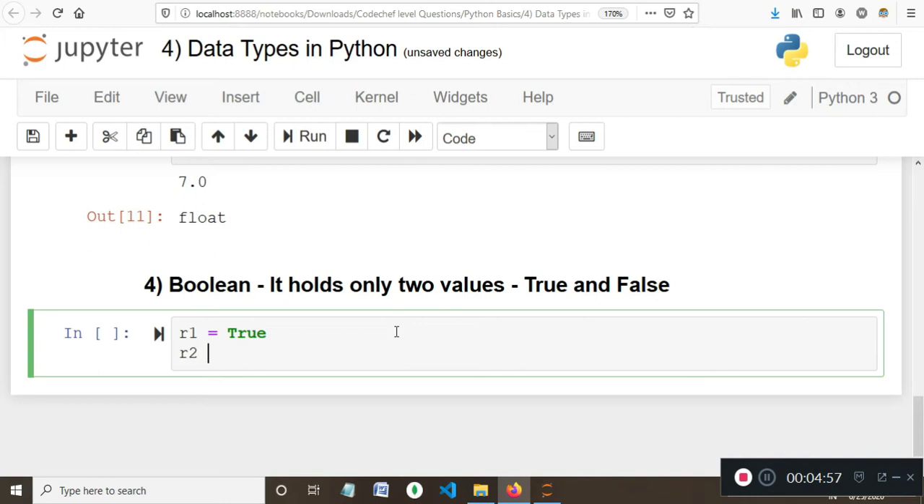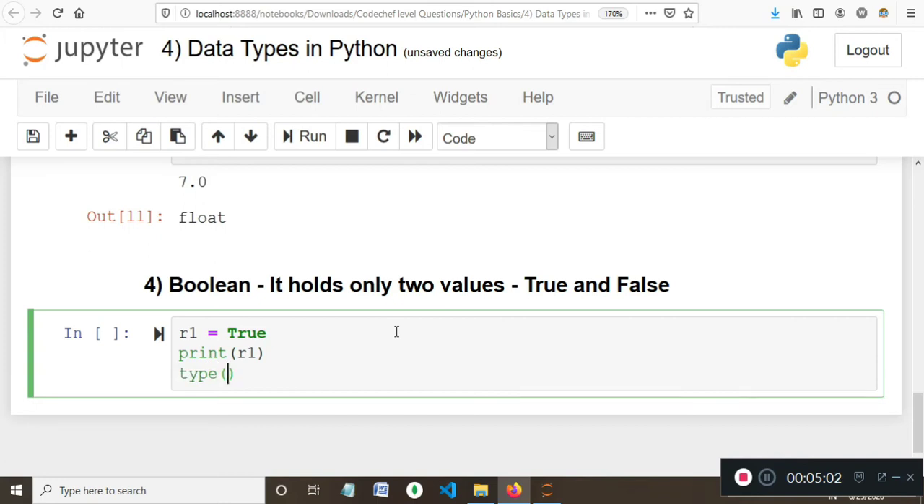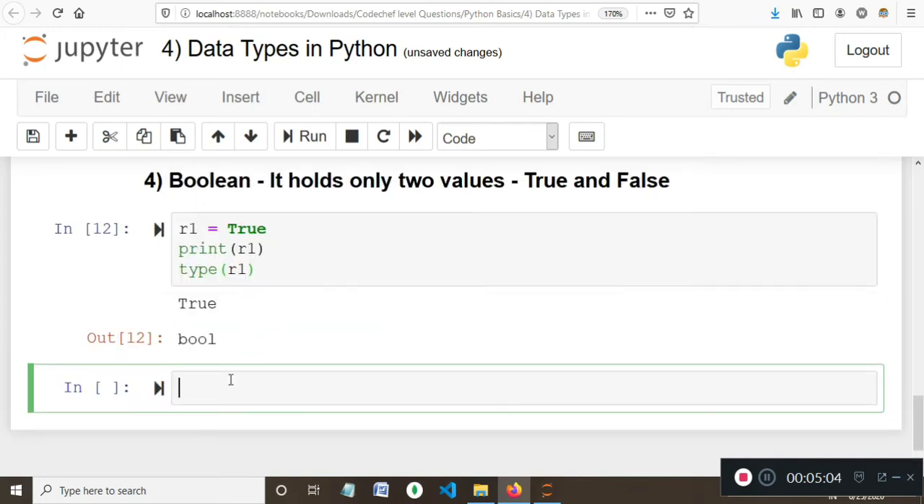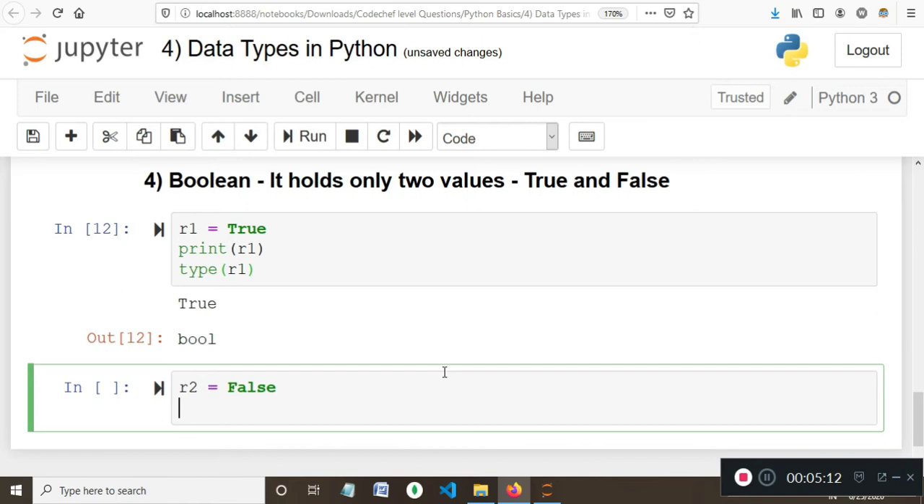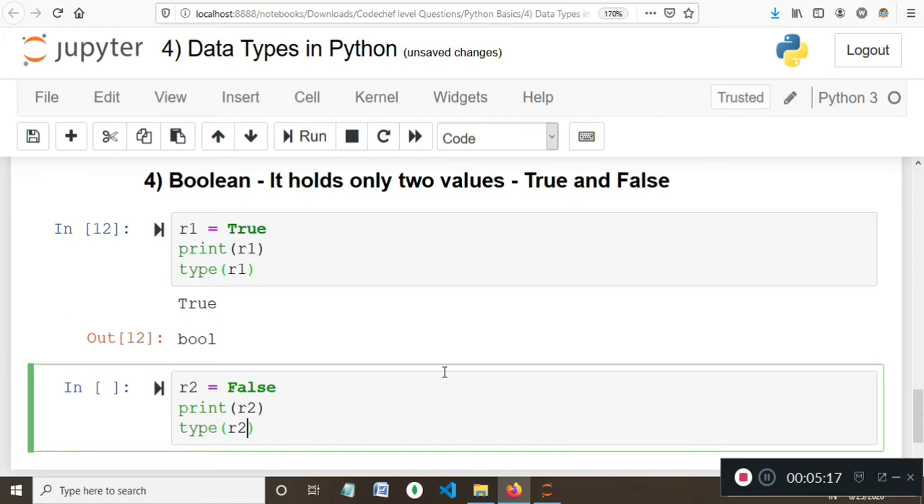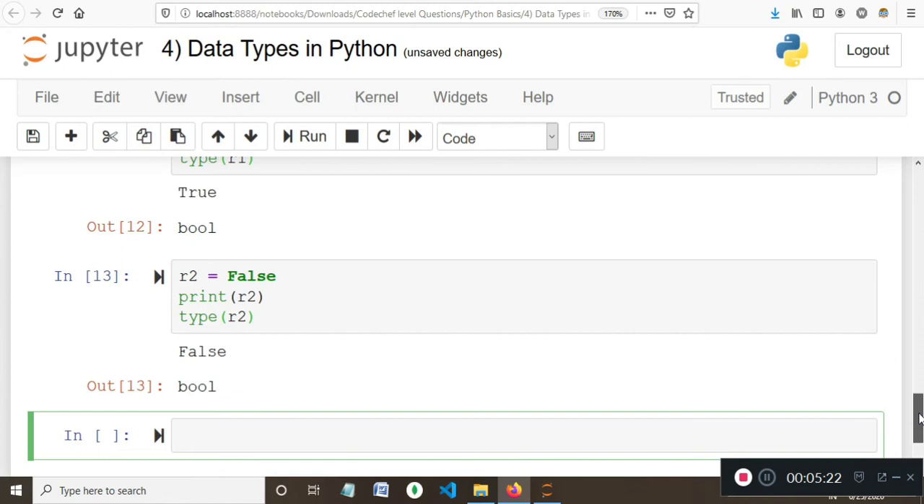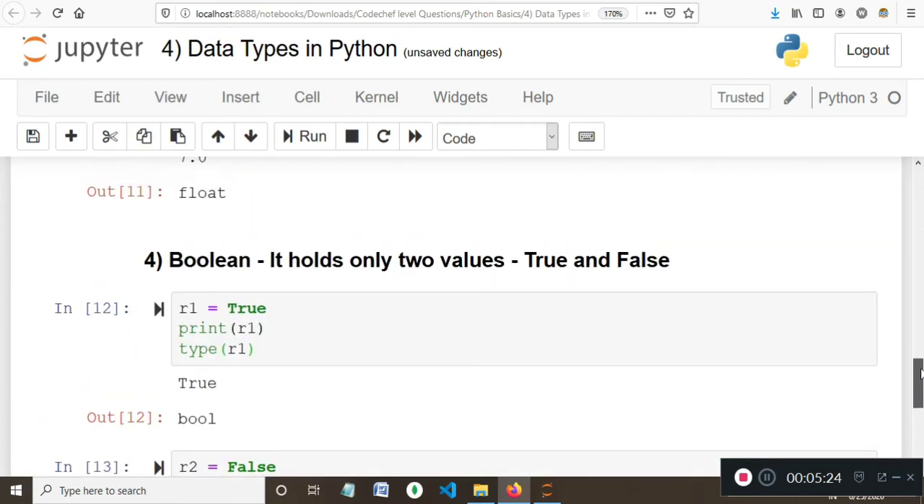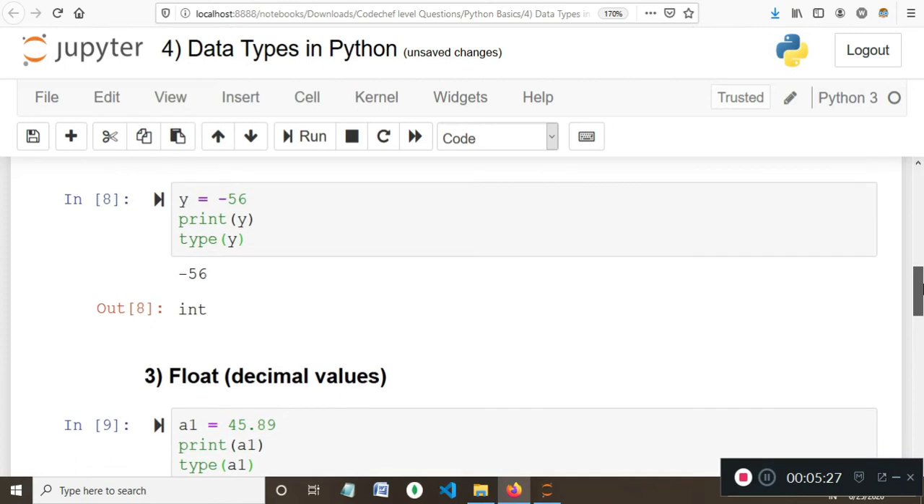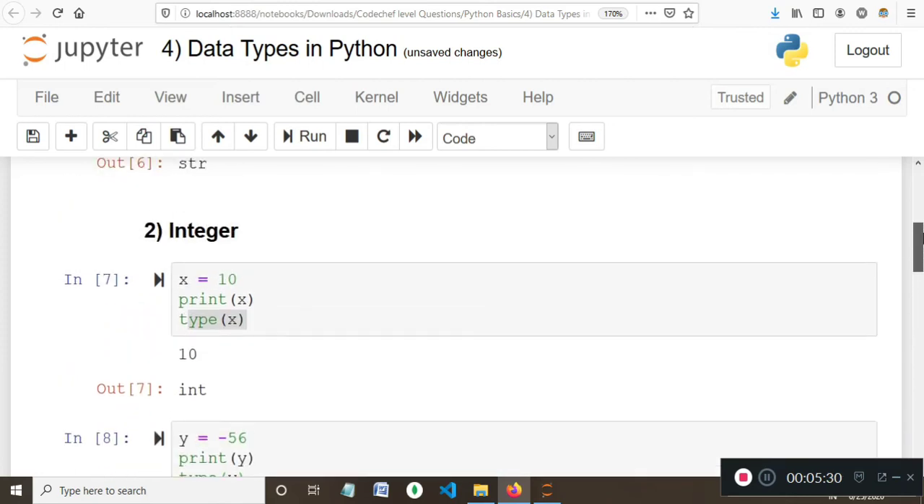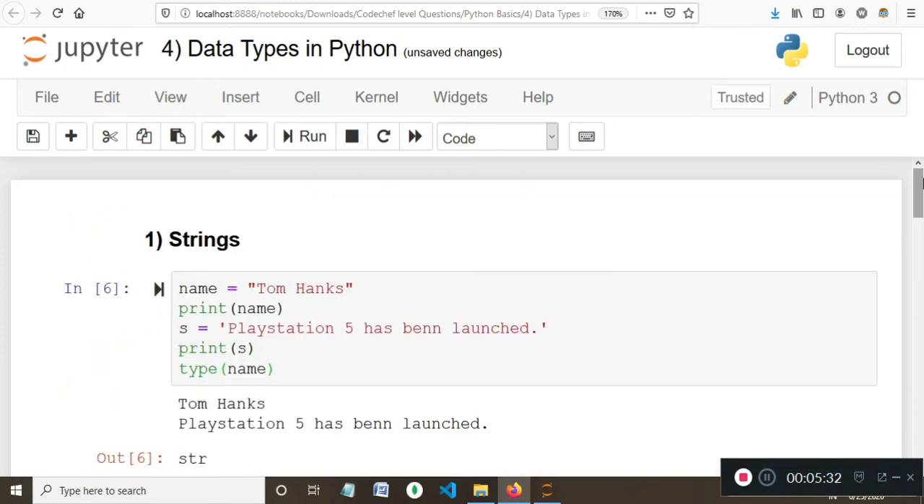Let's say this is r1, and I'm taking another variable. Let's print r1 and check its type. So this is True and this is a boolean value. Here I've taken the value of r2 as False, and if I print r2 and check its type, False is also a boolean value, and this again gives me bool. Bool represents boolean. Likewise, float represents float values, int represents integer values, and str represents string values.